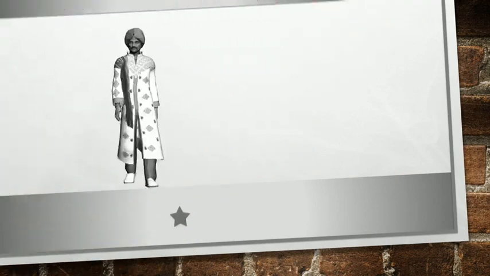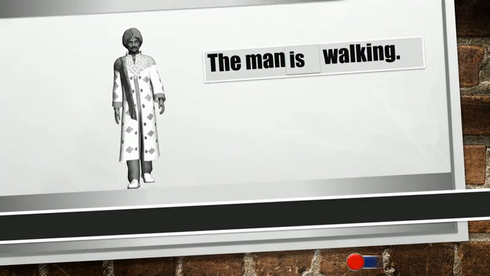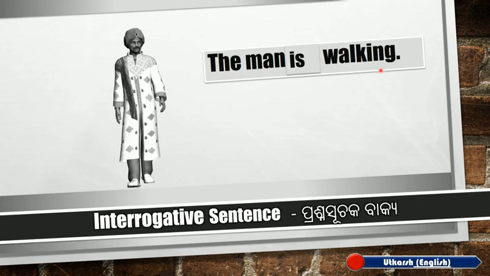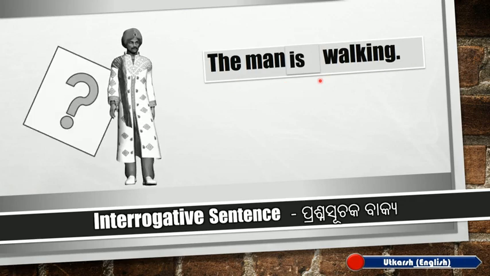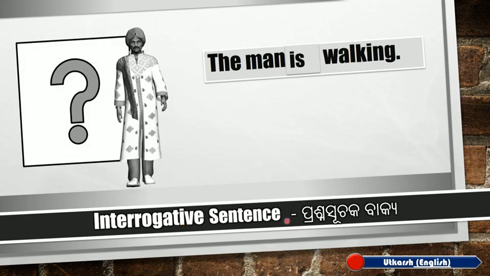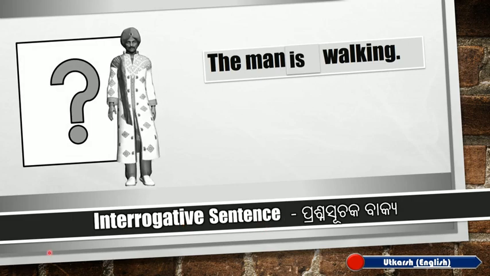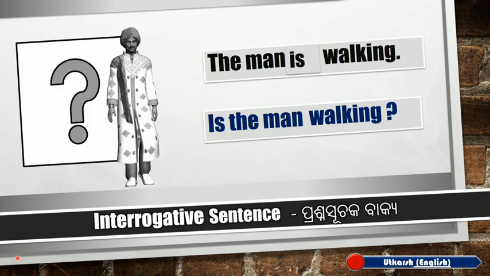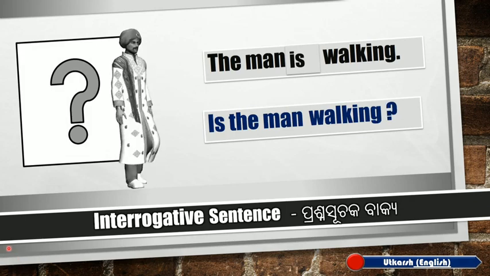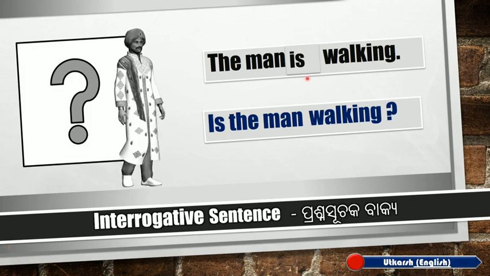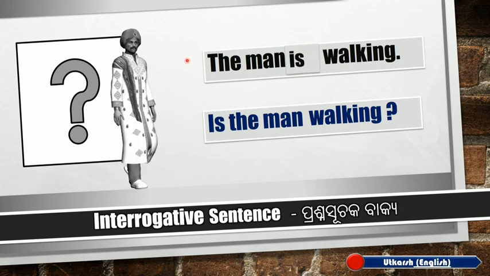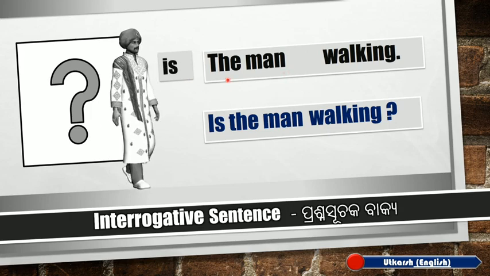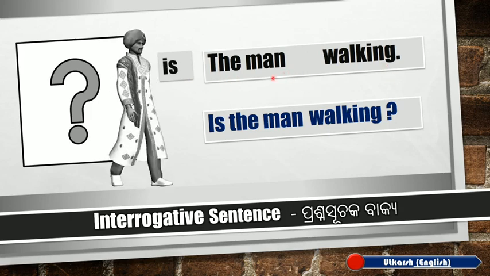Now, dear children, can you turn the sentence "The man is walking" into a question sentence, that is, an interrogative one? Very good. It will be, is the man walking? So what did we do here? We just brought the be verb to the beginning of the sentence, keeping other parts of the sentence at their places.